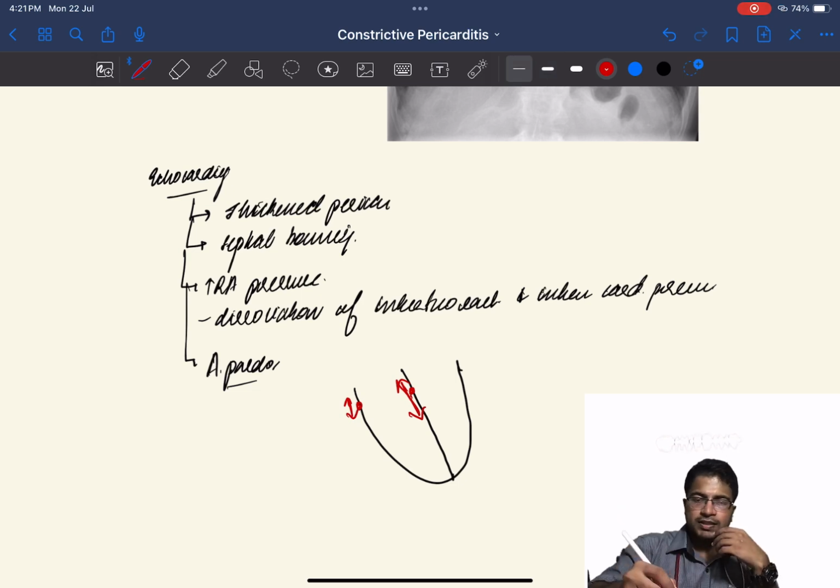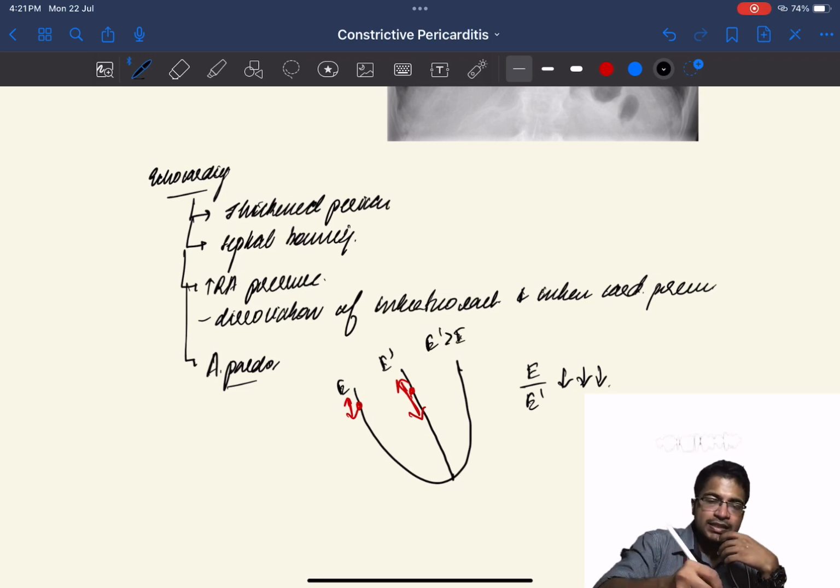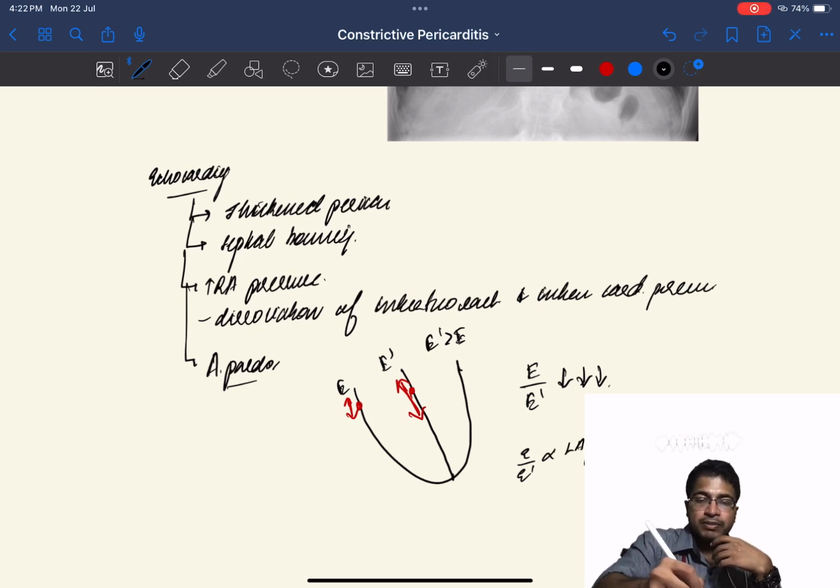If you're putting this point as the E and this as the E dash, then E is the distance moved by the point E, and E dash is the distance moved by the point on the interventricular septum. So the E by E dash will be much lower in case of constrictive pericarditis. So why is this a paradox? Basically E by E dash is directly proportional to left atrial filling pressure.